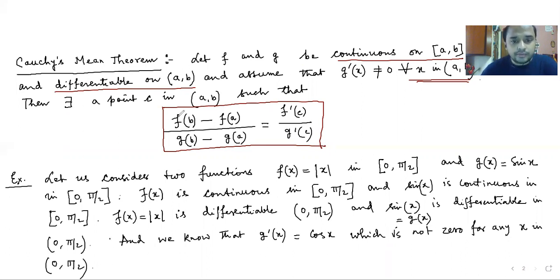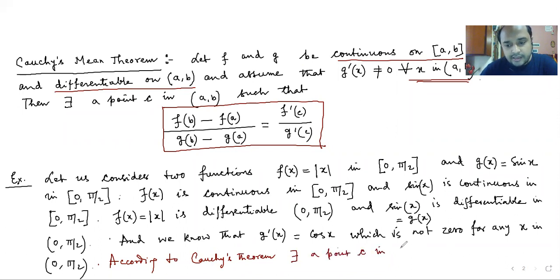Now, according to Cauchy's theorem, there must exist a point c in 0 to pi by 2, because the open interval is taken, so that, I'm writing over here because probably you are copying, f of b, I mean f of b means mod x at x equal to pi by 2.